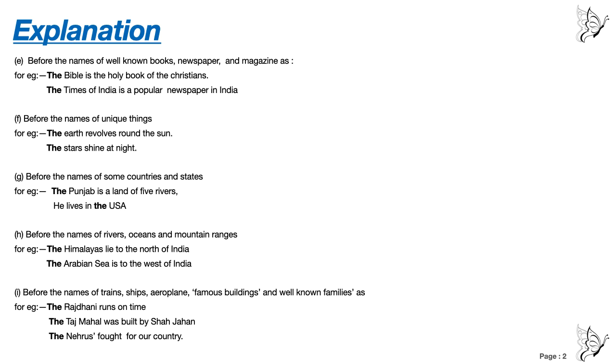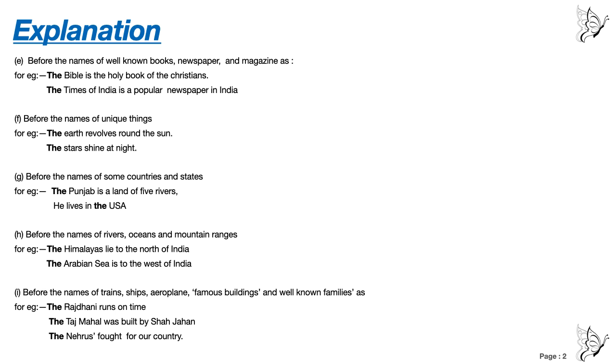Number G, before the names of some countries and states. For example, not all the countries and not all the states, right? The Punjab is the land of 5 rivers. Why is it called the Punjab? Because it is a land of 5 rivers. We have 5 rivers in Punjab. Yes, Panch means 5 and Ab means water. Understood? Panch means 5, Ab means water. That means 5 water or 5 rivers.